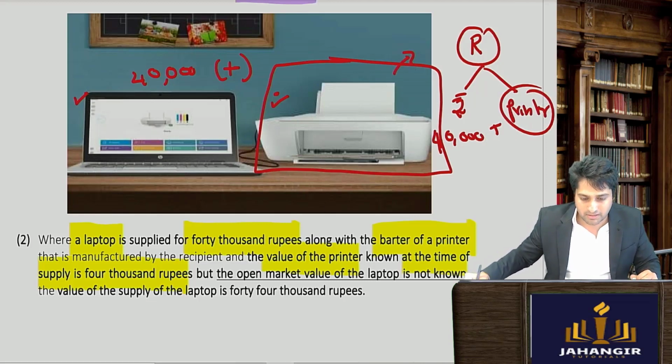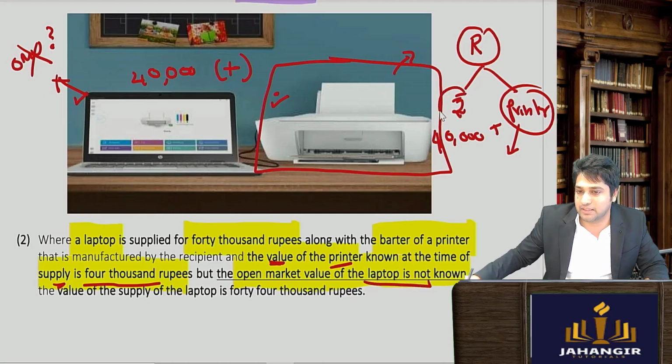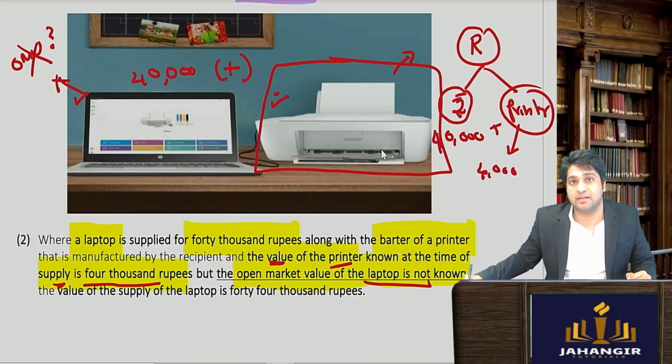See, but the open market value of the laptop is not known. Then we'll have to find out that printer का price कितना है. The value of the printer, निकाला वो लोग ने at the time of supply was 4,000 rupees. तो इसका ओपन मार्केट वैल्यू नहीं पता था, गुड्स का, लैपटॉप का ओपन मार्केट वैल्यू नहीं पता था. Let's say open market value of the laptop was not known. In this case we'll have to take money plus ये जो money's worth है, printer कितने का था? 4,000.